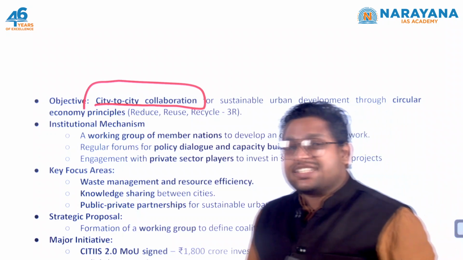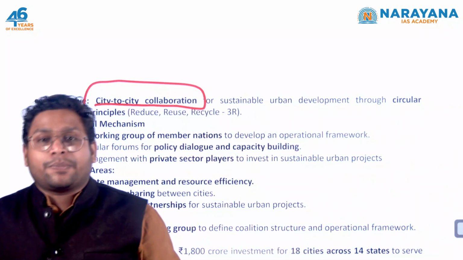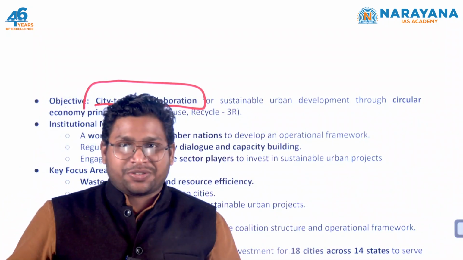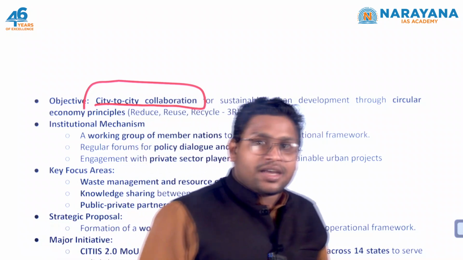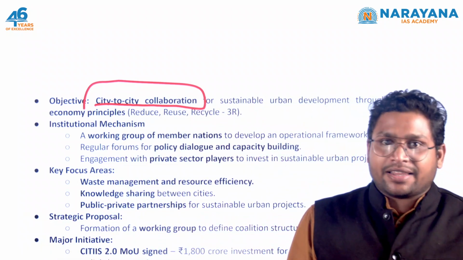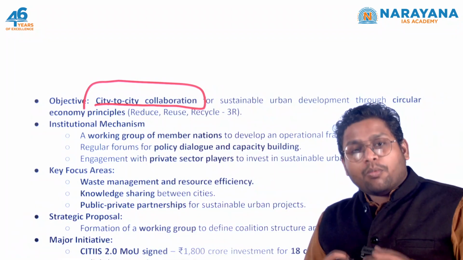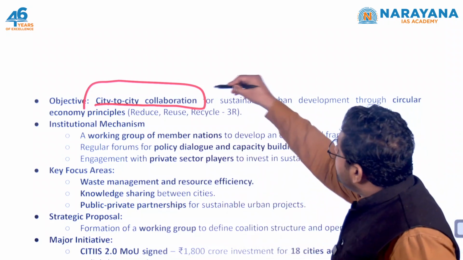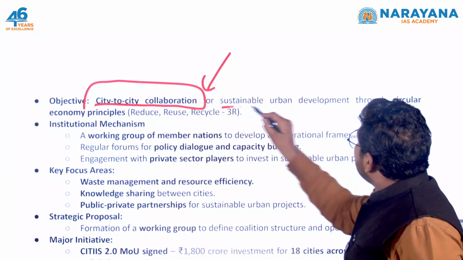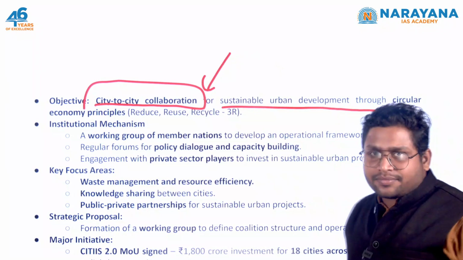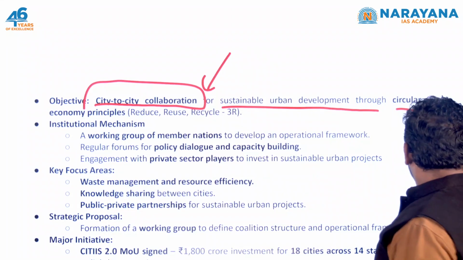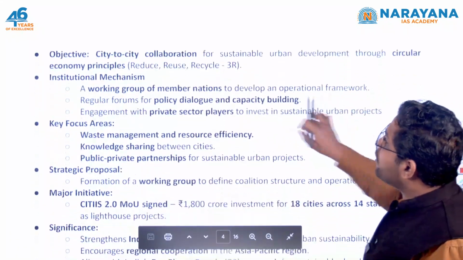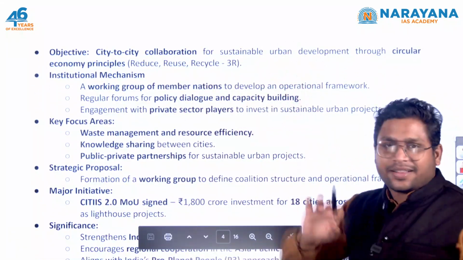Because in cities we see more waste getting produced because of urbanization, and when urbanization goes in an unplanned manner, we observe more of that issue. So, city to city collaboration for sustainable urban development, using the circular economy principles of reduce, reuse, recycle.